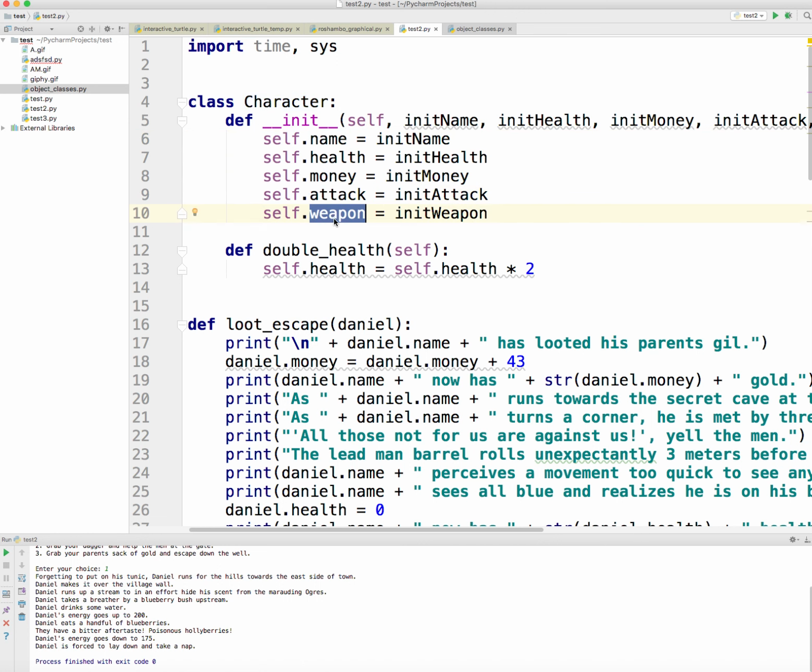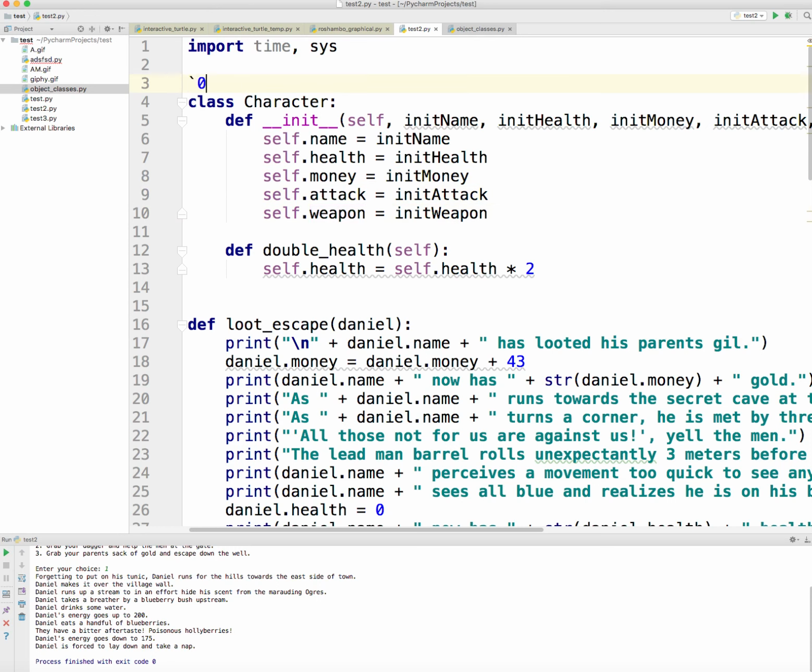Not only were there 5 characters, but there were also 15 enemies, and they all had a name, health, money, attack, and a weapon. Not only that, but there were also 3 bosses, and those bosses also had a name, health, money, attack, and a weapon.